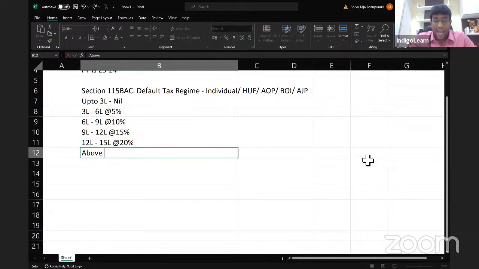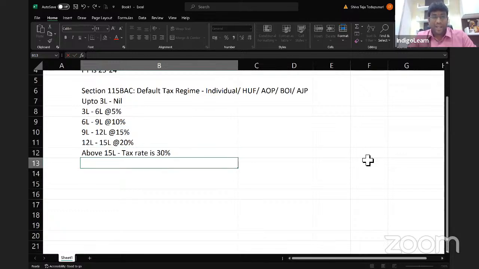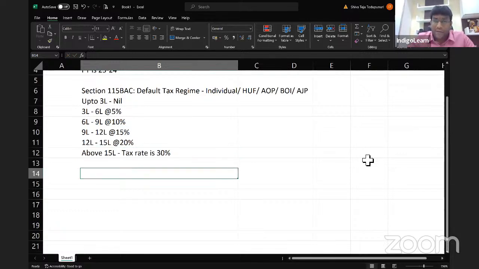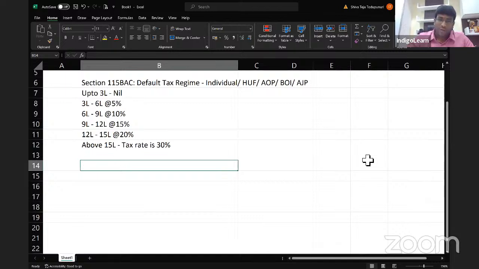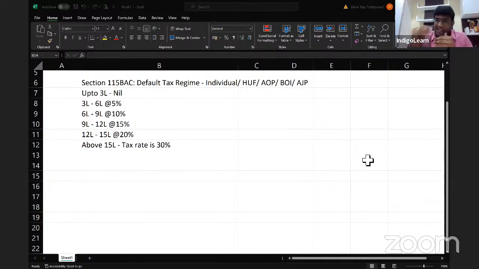And above 15 lakhs, the tax rate is straight away 30%. These are the tax rates given under the default tax regime in case of individual, HUF, AOP, BOI, AJP.